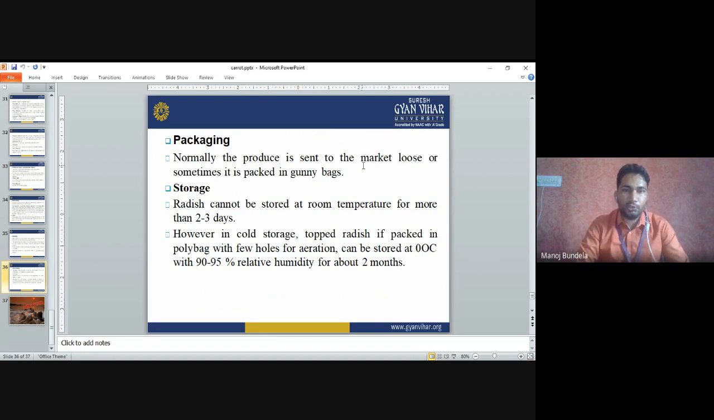However, in cold storage, the topped radish is packed in poly bags with a few holes for aeration. In that polybag, a few holes are there for aeration.